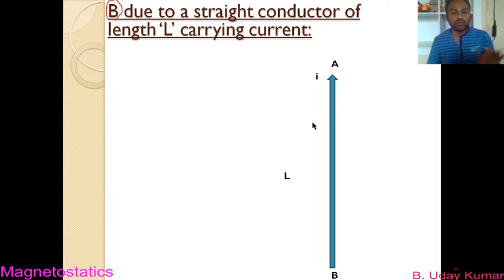Now mathematically, how do we find the magnetic field induction due to this entire straight conductor of length capital L carrying current? What is the derivation? All those things we try to understand.